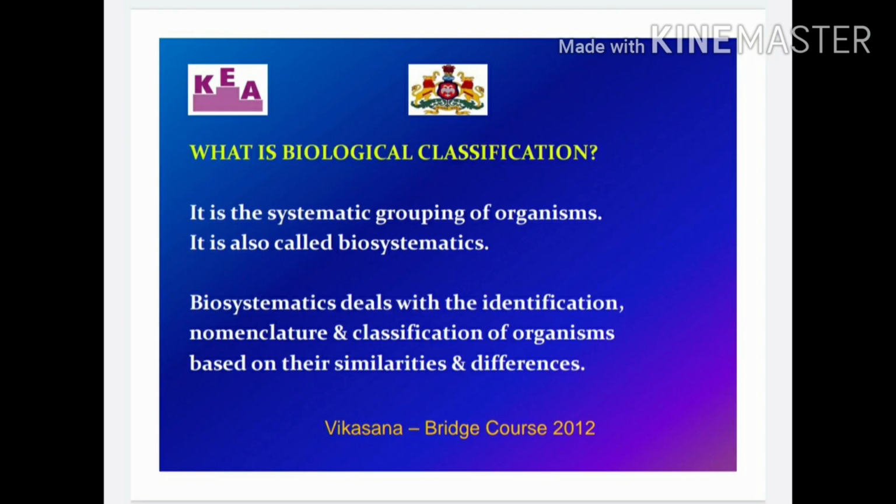Our next term is biological classification. Biological classification means the classification of living things. It is a systematic grouping of organisms, also known as biosystematics. Biosystematics mainly deals with the identification, nomenclature, and classification of organisms based on their similarities and differences. Because of this biological classification, we are able to formulate the 5 kingdom classification, which we are going to study in detail in the following chapter.